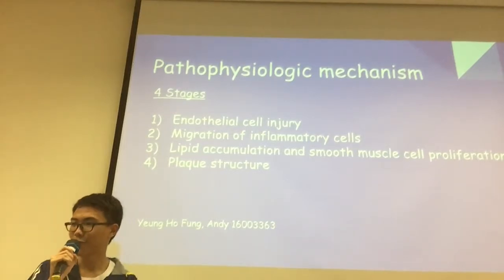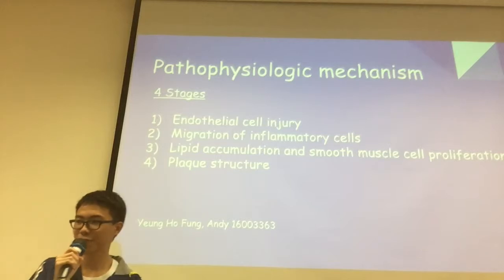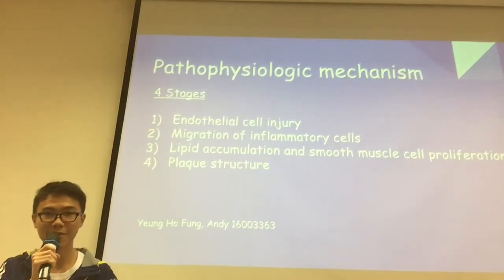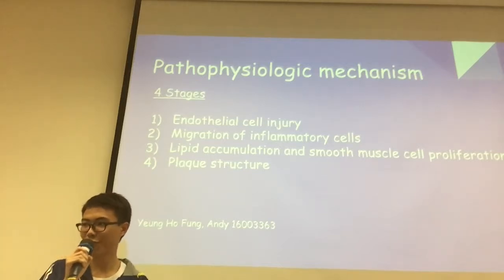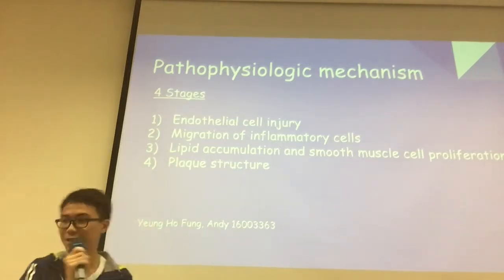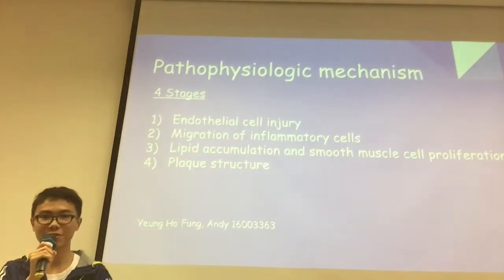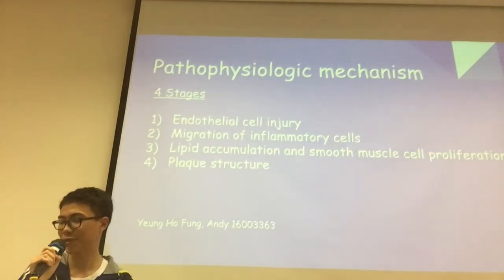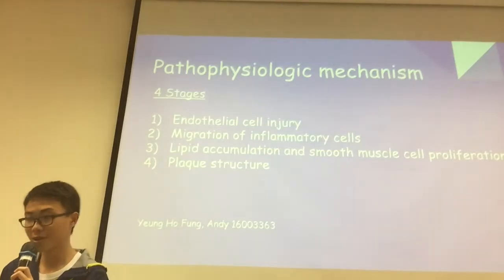So, there are 4 stages of the pathophysiologic mechanism. The first stage is endothelial cell injury. The second stage is migration of inflammatory cells. The third stage is lipid accumulation and smooth muscle cell proliferation. And the last stage is plaque structure.